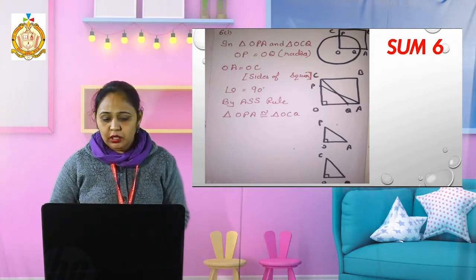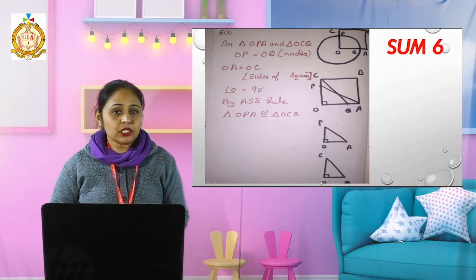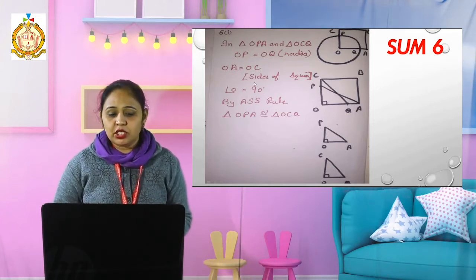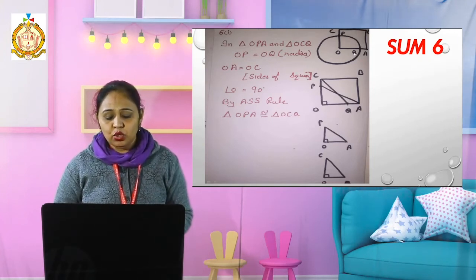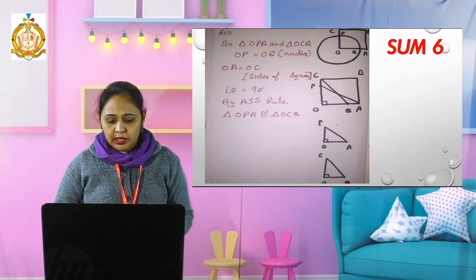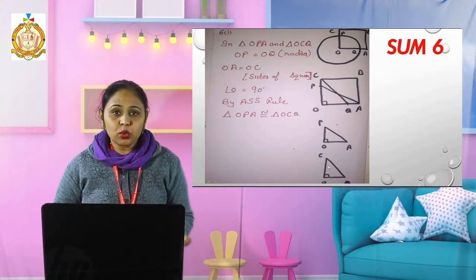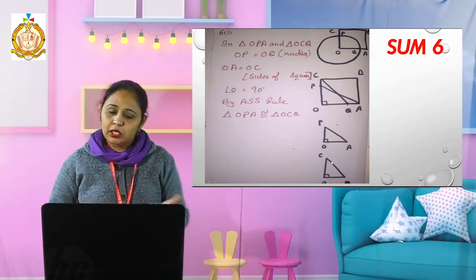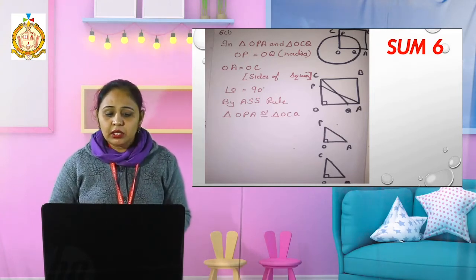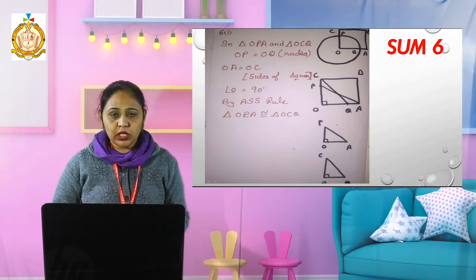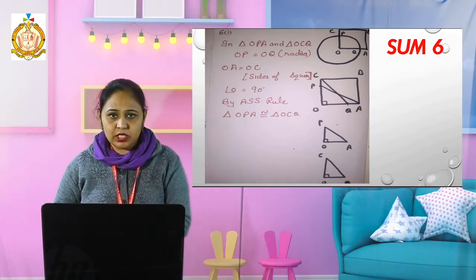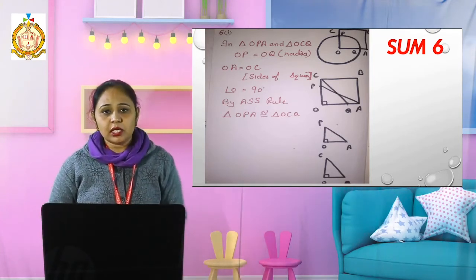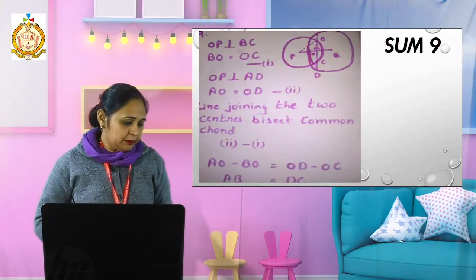Then angle O is common in both triangles and it is 90 degrees. One more thing: OP and OQ are both equal, because these are radii of the circle and radii are always equal. That means there are two sides and one included angle, so we can apply the SAS rule. These triangles are congruent.